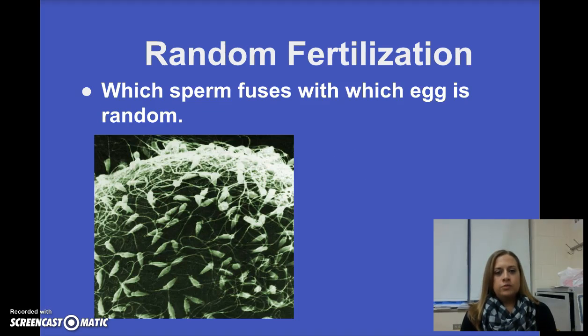Next is random fertilization. Which sperm fuses with which egg is completely random. Females will release an egg. They have no control over which egg is released, and so it's random every cycle. And then lots and lots of sperm, as you can see here. So this is all sperm on top of an egg. Lots of sperm are going to try to actually penetrate that egg. It's going to be random which sperm fuses with that egg first.